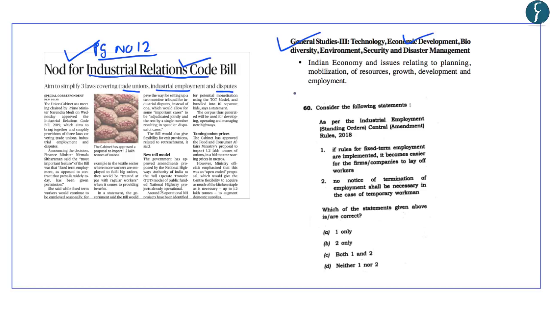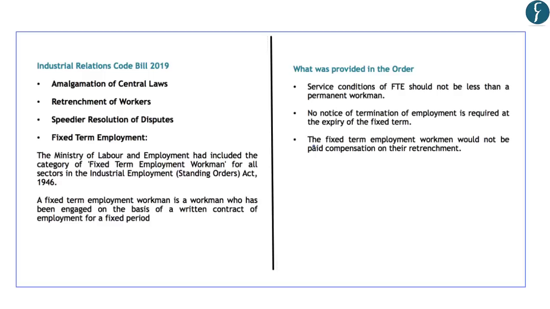And in the preliminary examination of 2019, a question was asked related to one of the aspects that will be included in this Industrial Relations Code Bill. So this Industrial Relations Code Bill of 2019 provides that it will amalgamate many central laws related to labor. For example, it aims at simplifying and rationalizing the relevant provisions of three central labor acts. The first is the Trade Unions Act of 1926, the Industrial Employment Act of 1946, and also the Industrial Disputes Act of 1947.